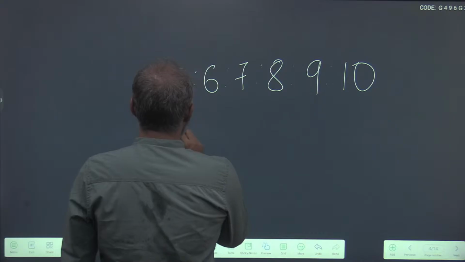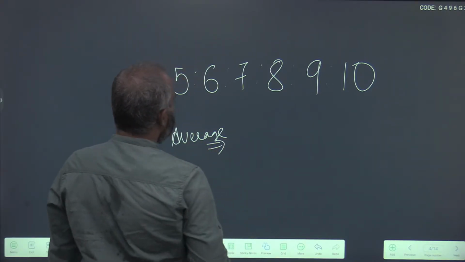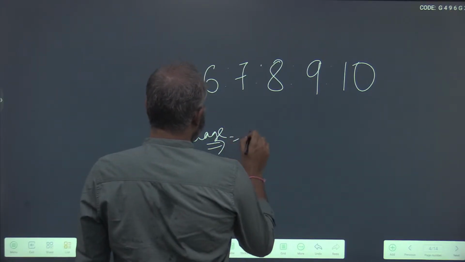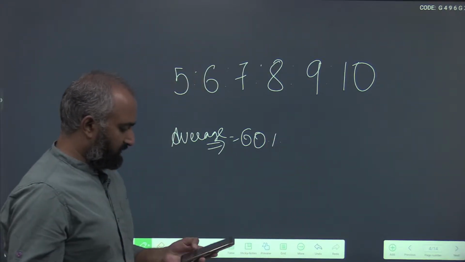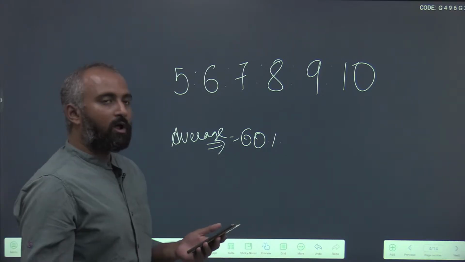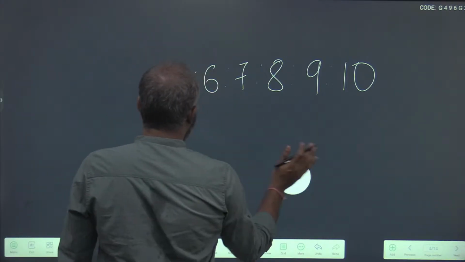His average. Overall he scored 60% of the marks.